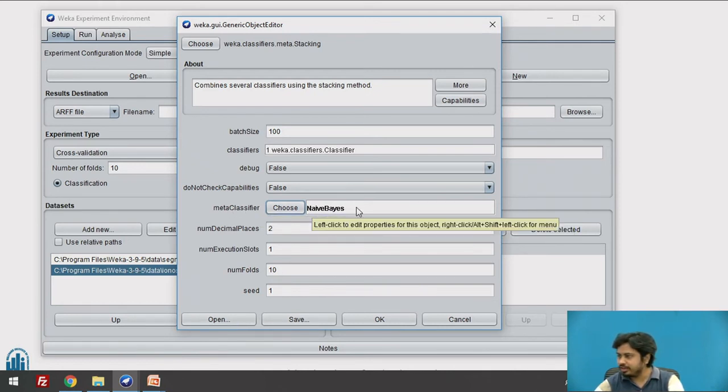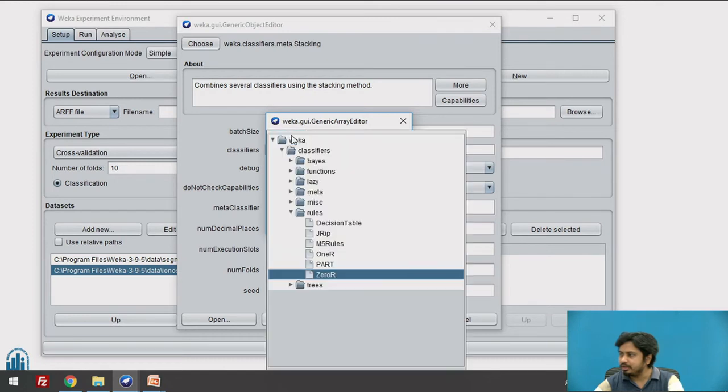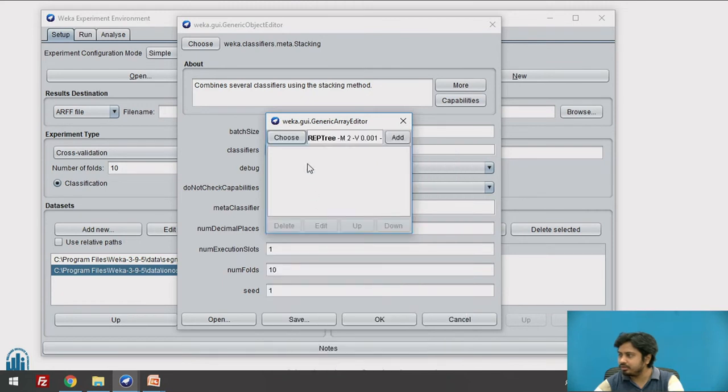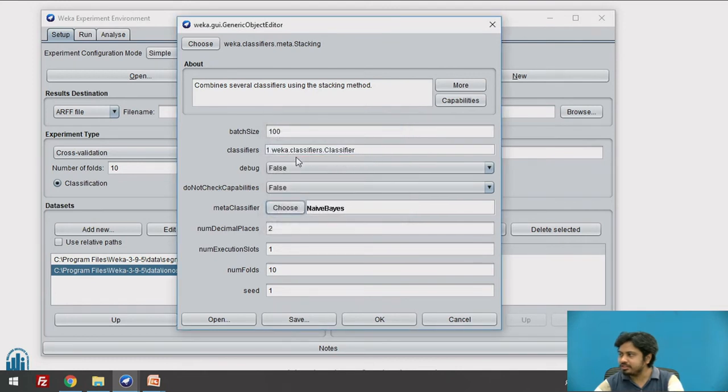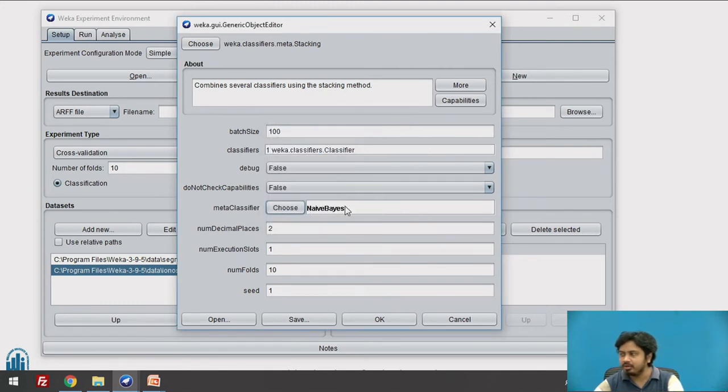So I'm choosing naive Bayes here, and I want the base classifier to be the tree algorithm, so I'll add the REP tree. The base classifier is reduced error pruned tree, and the meta learner algorithm is the naive Bayes based meta classifier. This naive Bayes based approach will now learn how to combine the submodels into one single ML model.